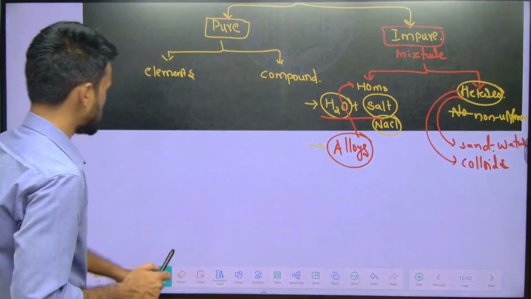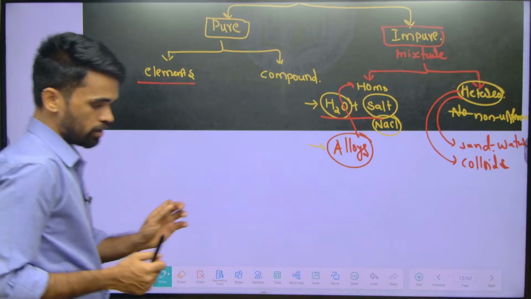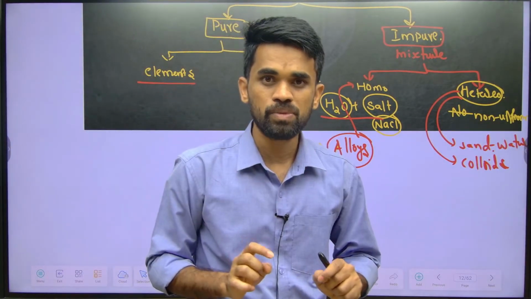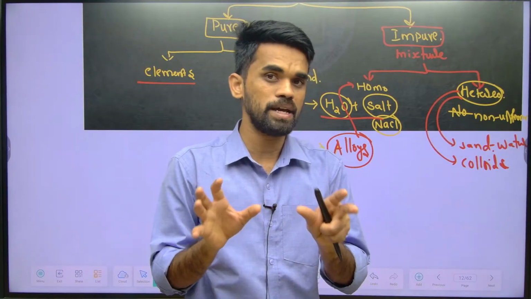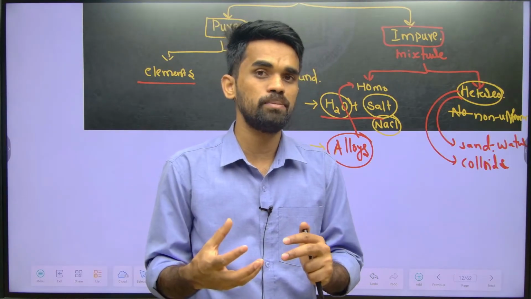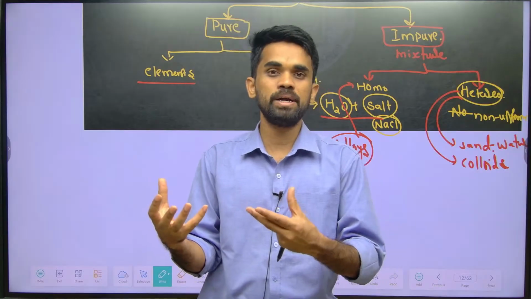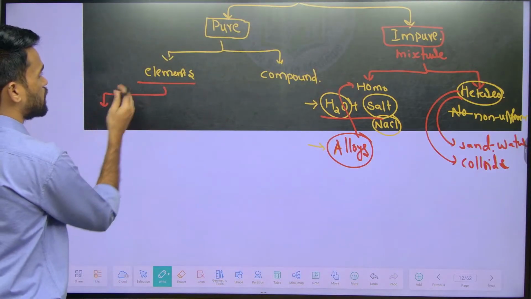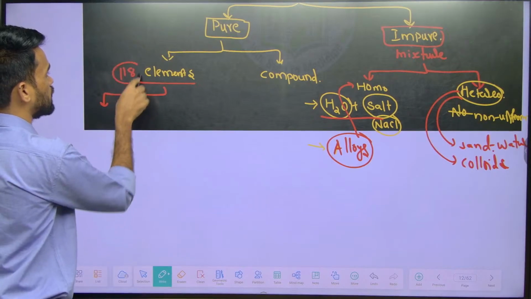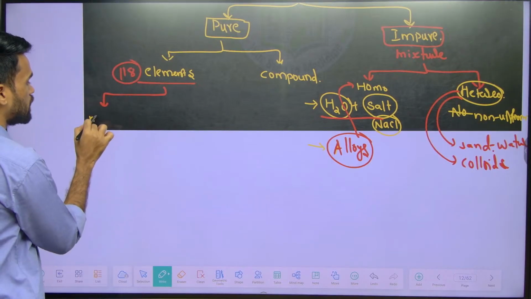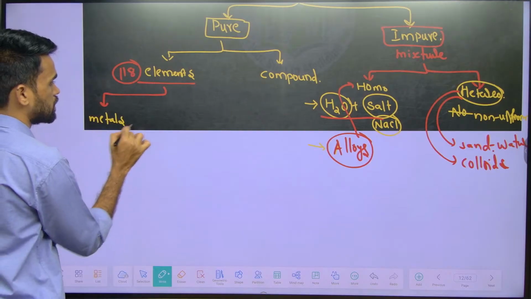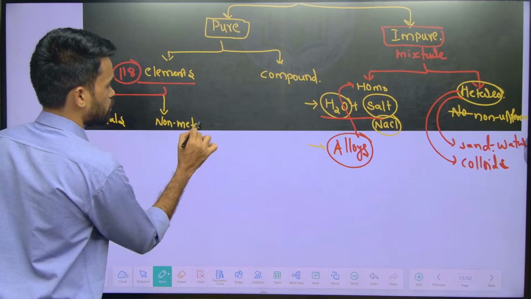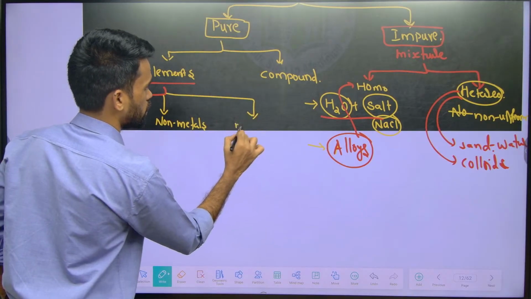Now let me discuss elements. You are already aware there are 118 elements in the periodic table now. So how many elements are there? 118. Now how are they classified? They are classified as metals, non-metals, and metalloids.